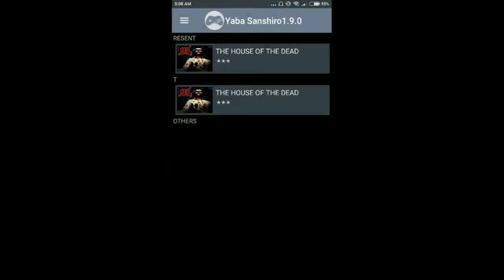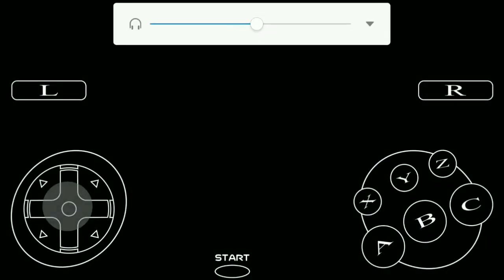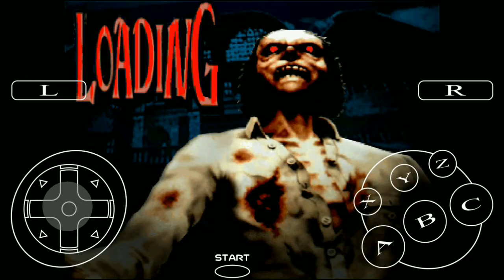Let me show you the game first. The sound was very low. As you can see, it's on full speaker, but the sound is very low.